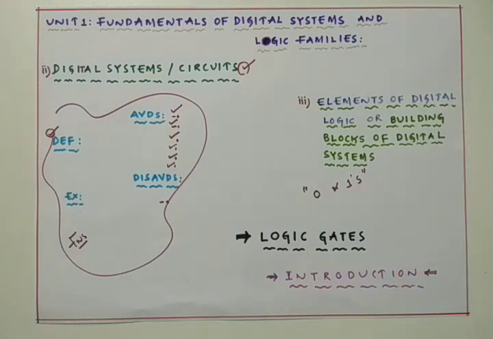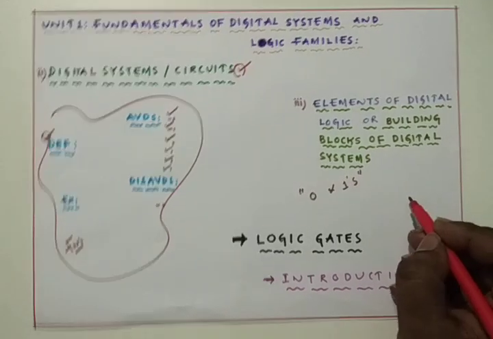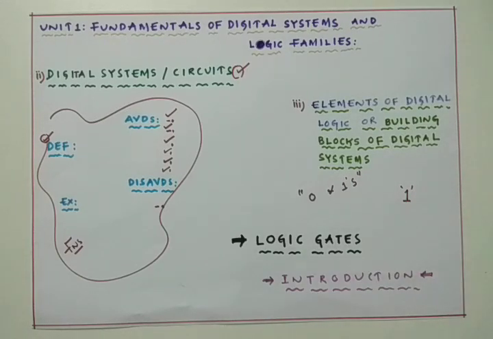And one more key point in case of logic gates: every logic gate can work with one or more input signals, and it will provide only one output signal. Input may be one or more input signals.